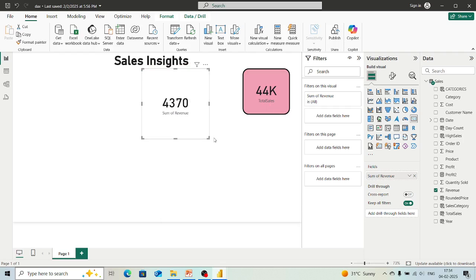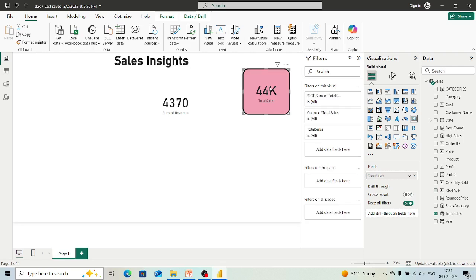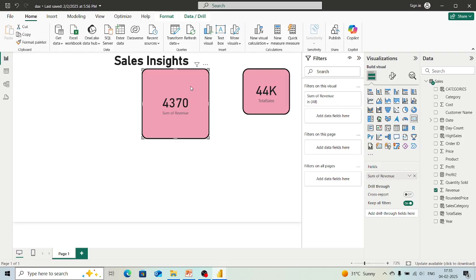To make things simple, we can select this. Here you can see the option of format painter. You can click on it, and when you come here and select this, whatever design changes we made for the first card will also apply to this one.